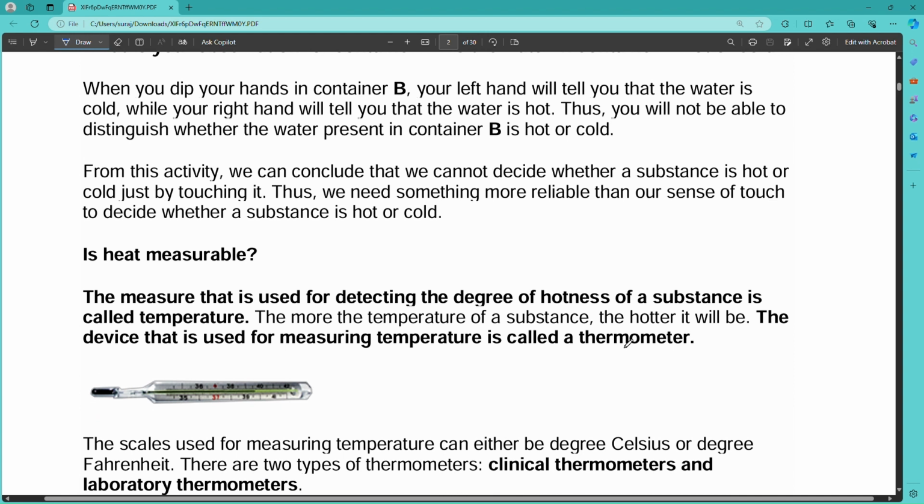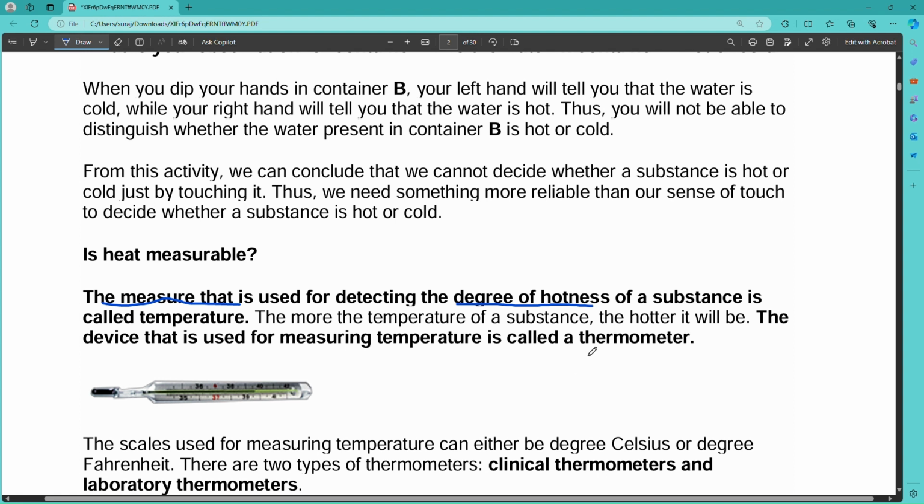So is heat measurable? Yes, it is measurable. The measure used to determine the degree of hotness or coldness of a substance is called temperature. The standard of measurement of heat, we can say, is temperature. The degree of hotness or coldness of a substance is called temperature. The device used to measure temperature is called a thermometer.